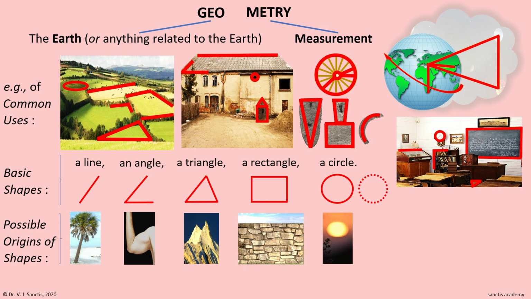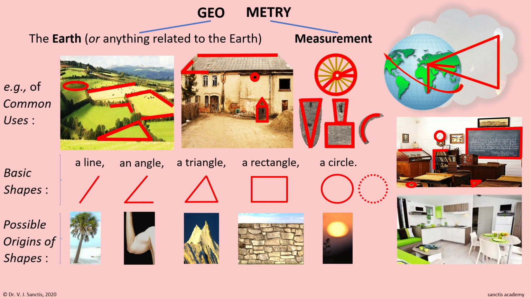Also, on each desk, you will find a circular hole. That is for keeping an ink bottle. I am marking 1. So you see that even indoors, the knowledge of geometry, that is the knowledge of shapes, is used. We will take one more example, a home. Now for this one, I'll leave it to you to pause the video and identify all the lines, angles, rectangles and circle shapes. There is one triangle. See if you can spot it.